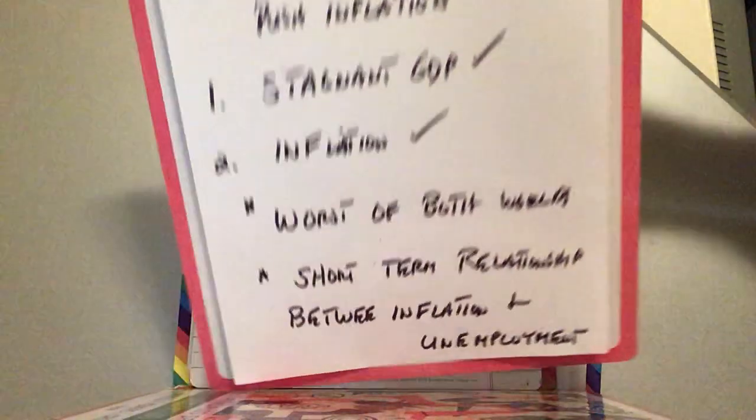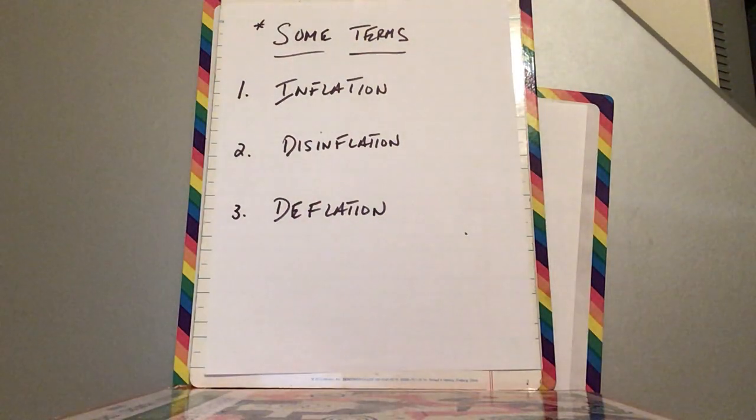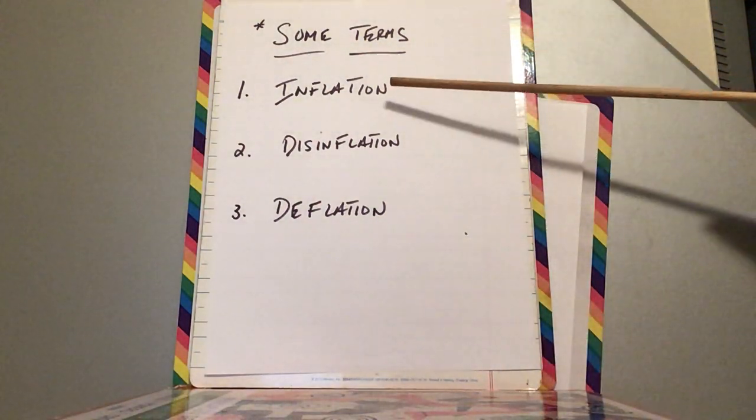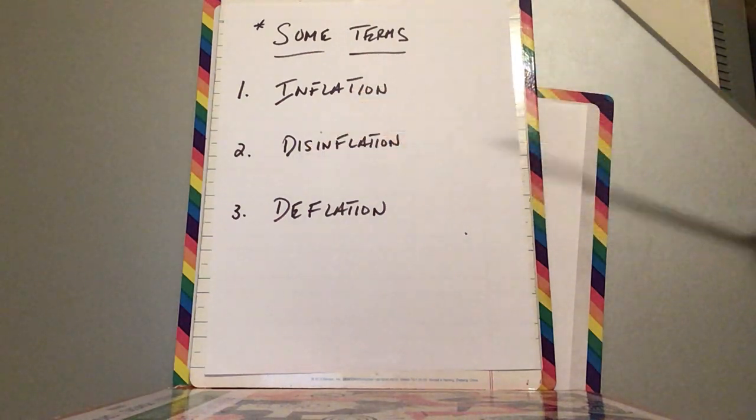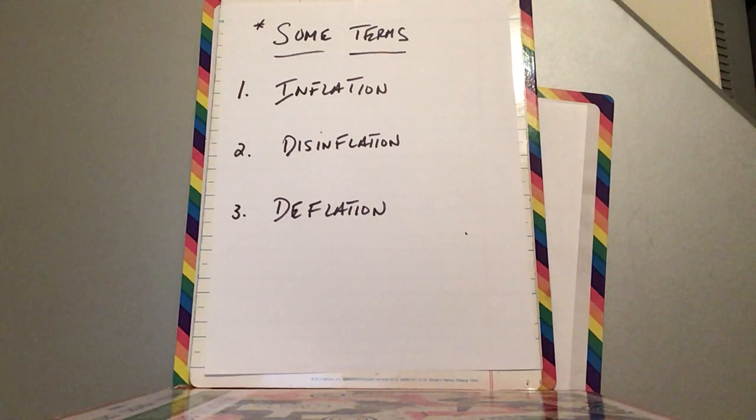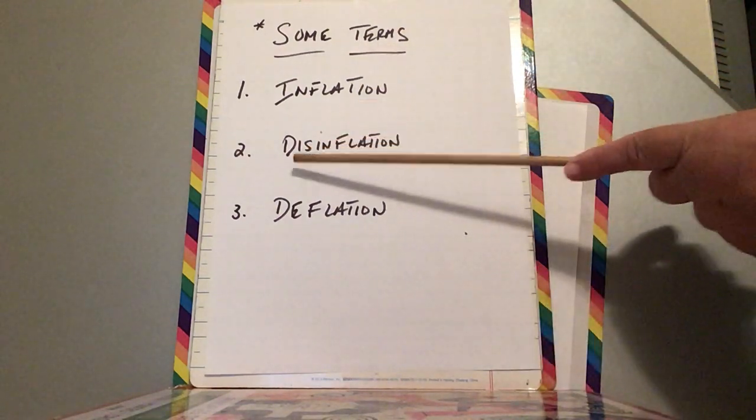Okay? Some terms. Inflation, that's when the average price level goes up. Disinflation. Let's say that compared to the base year, inflation's 3%. And let's say next month, compared to the base year, inflation's 2.5%. Well, when you have less inflation, you have the term disinflation.